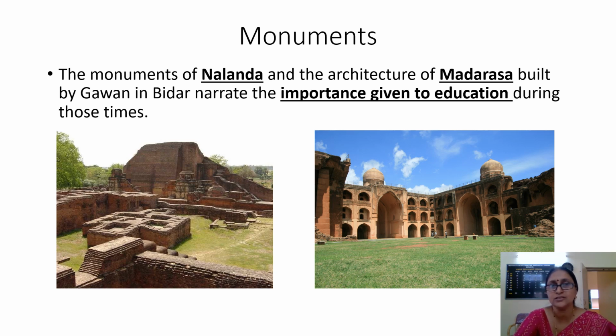That much was the fame of Nalanda University. In the second picture you can see the madrasa built by Muhammad Gawan in Bidar for providing Islamic education. So these monuments tell us about the importance given by Indians to education during those times.